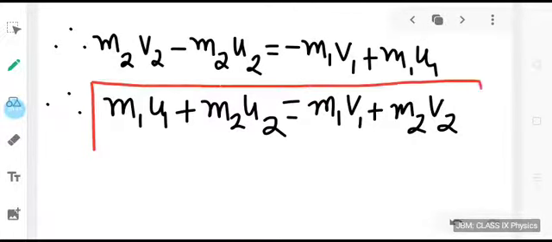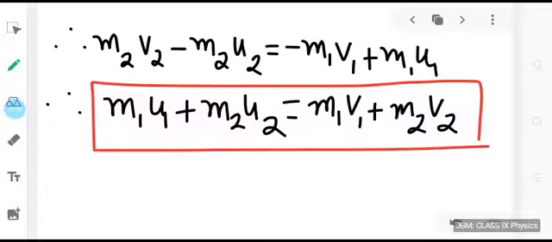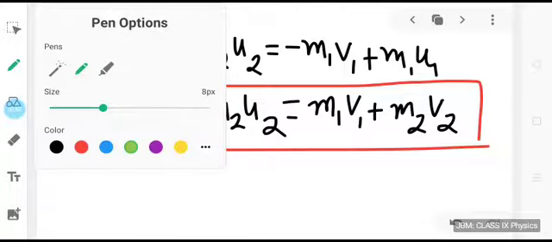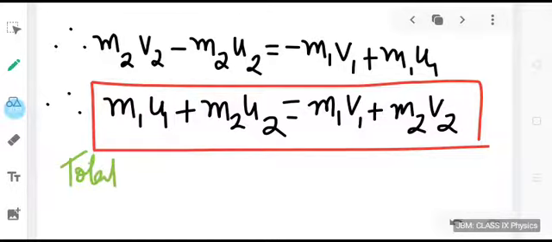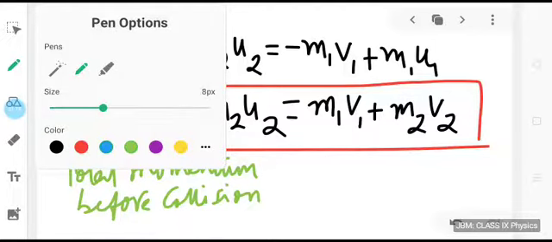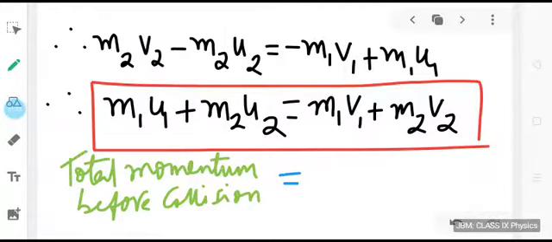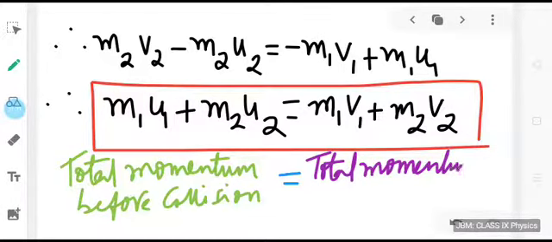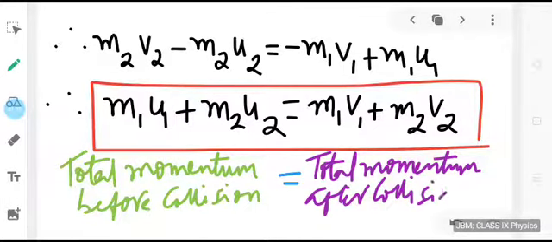this is actually the desired result, whereby we have proved that total momentum before collision is equal to total momentum after collision.